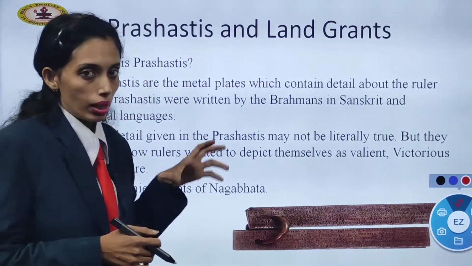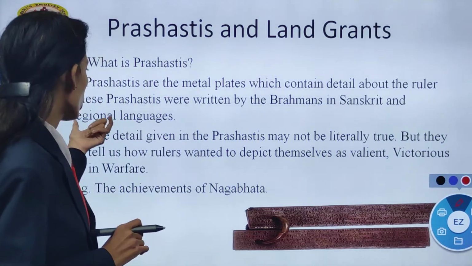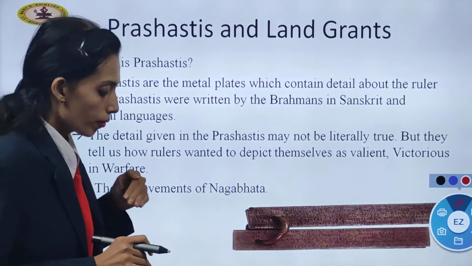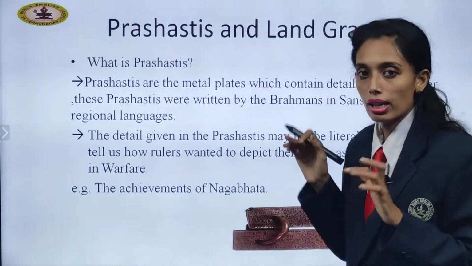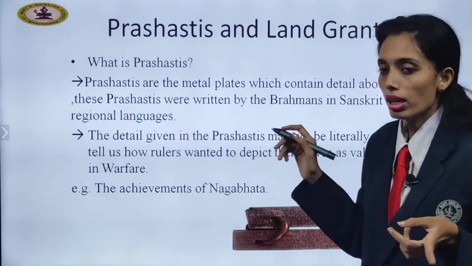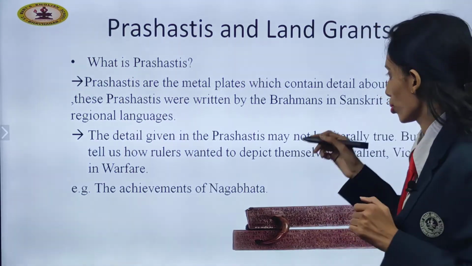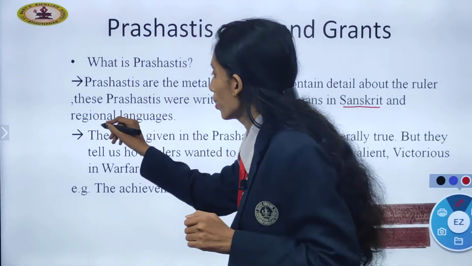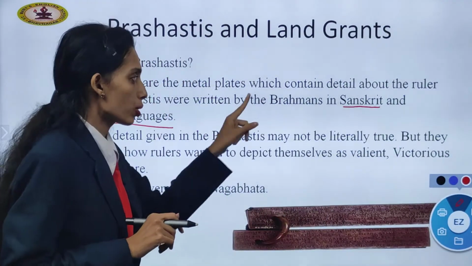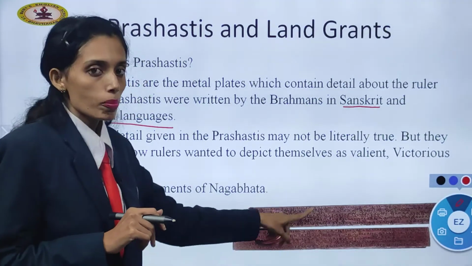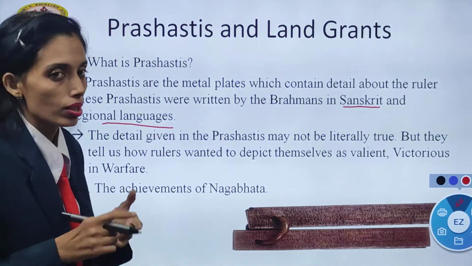They write all the description about the king in detail in Prashastis, in Sanskrit or the regional language, from whichever part of the state you belong to. So either they used to write in Sanskrit or in the regional language. It can be any language. So kings used to assign learned Brahmins to write Prashastis on the metal plates. These metal plates used to remain with them.